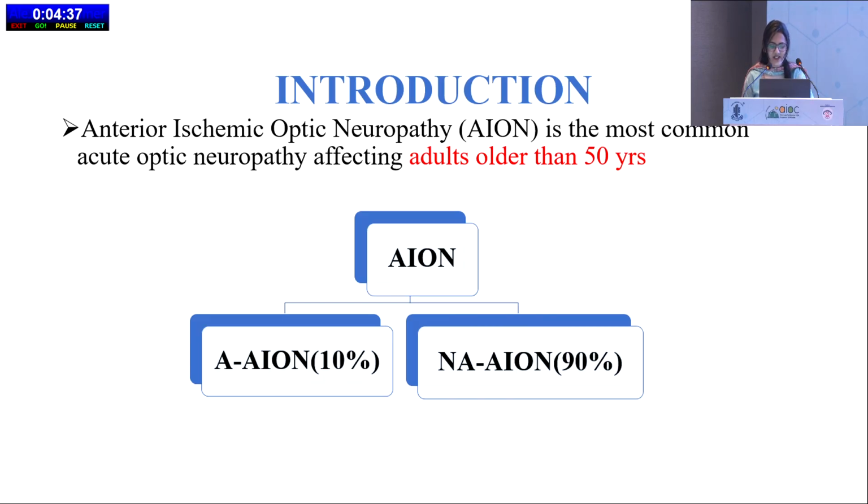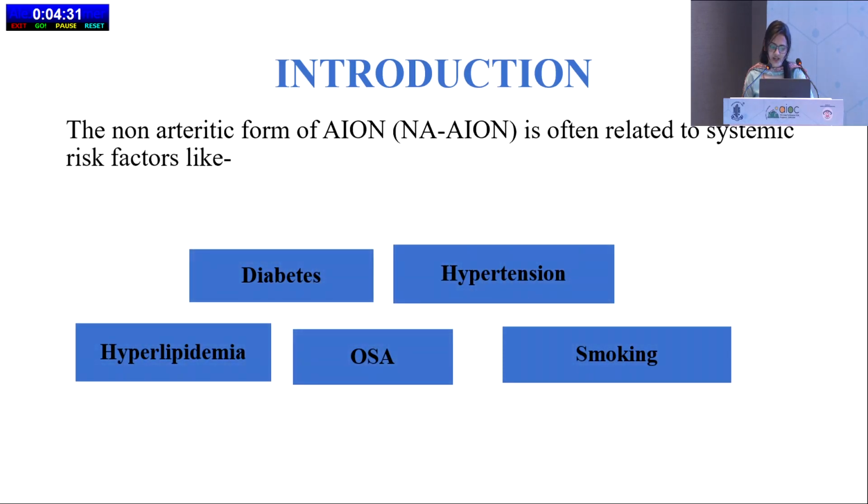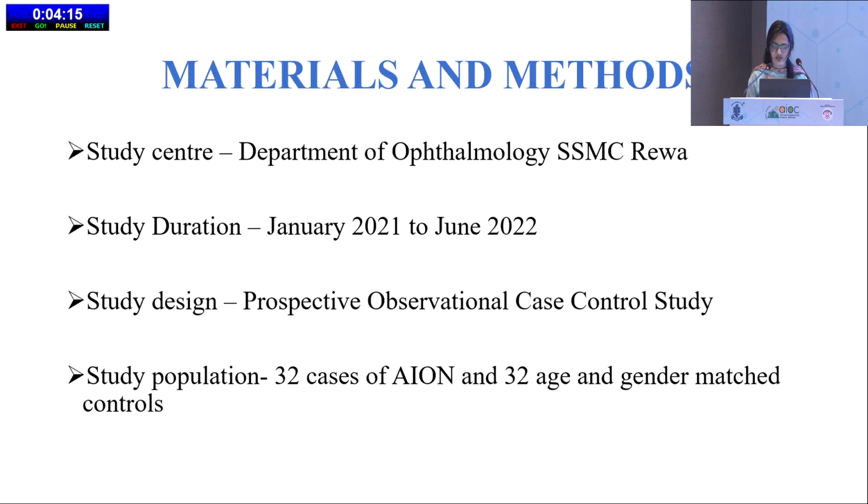AION is basically categorized into two categories, arteritic and non-arteritic. The non-arteritic form of AION is often related to systemic risk factors like diabetes, hypertension, hyperlipidemia, obstructive sleep apnea, and smoking. The aim of the study is to study the systemic risk factors associated with AION and to assess visual parameters before and after the treatment.